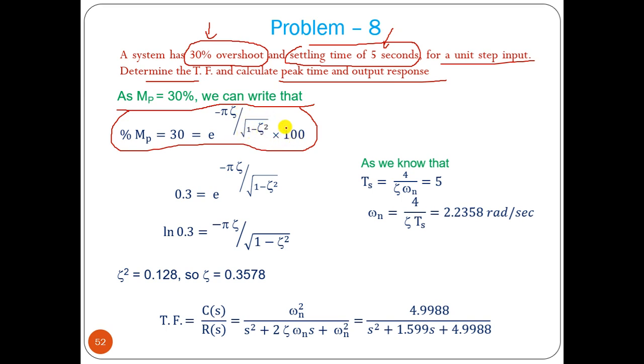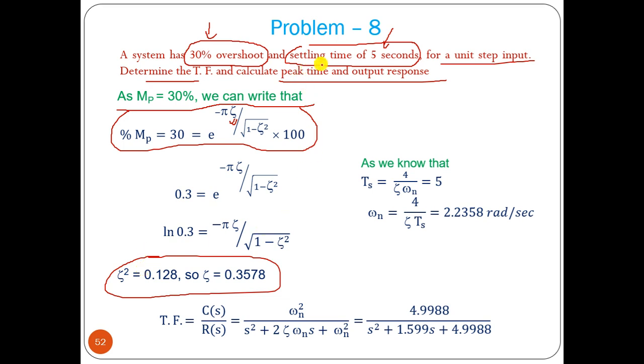Okay, so from percentage overshoot, if we know it, we can find out the value of zeta, right? Because pi is known, percentage overshoot is already known. So we can find out this zeta value very easily. How? This is 30, and since this is a percentage, it is multiplied by 100, so it is 0.3. This is log e, so ln of that equals this factor. Ln of the value we know. Then from that we can find out the value of zeta.